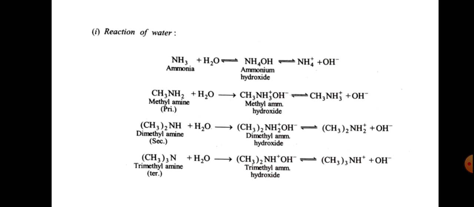Methyl ammonium hydroxide. And in the same way dimethylamine, the secondary amine, also forms the corresponding ammonium hydroxide, dimethyl ammonium hydroxide. And trimethylamine also forms its corresponding hydroxide, trimethyl ammonium hydroxide.